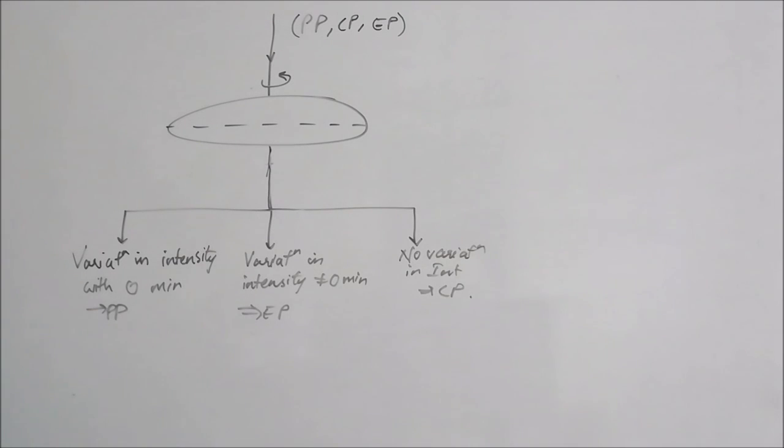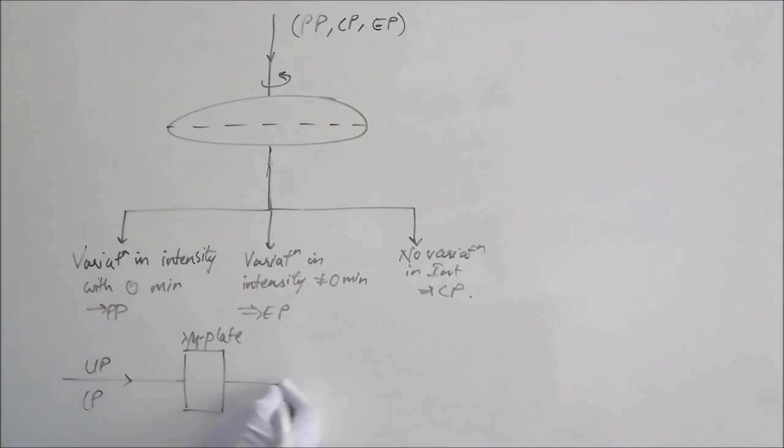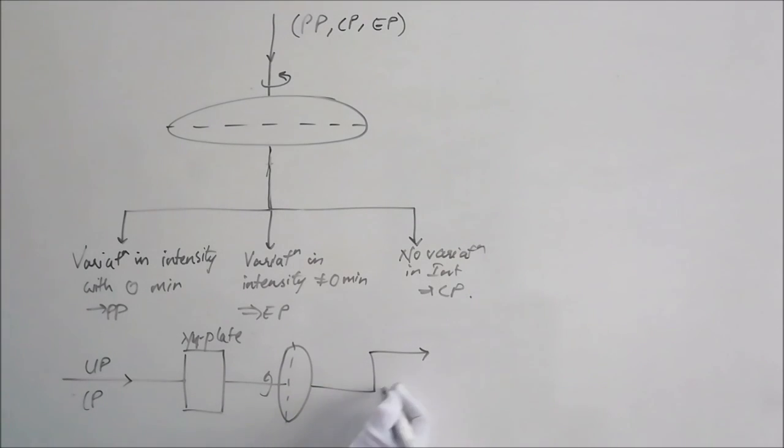Okay. Similarly, let's consider another case where we have either circularly polarized or unpolarized light. It is falling on, let's say, a lambda by 4 plate. After that it is falling on a Nicol prism, which is again rotating with some angular frequency. Then how do we find whether it is unpolarized or circularly polarized? Let's assume that the wave falling on this is circularly polarized.